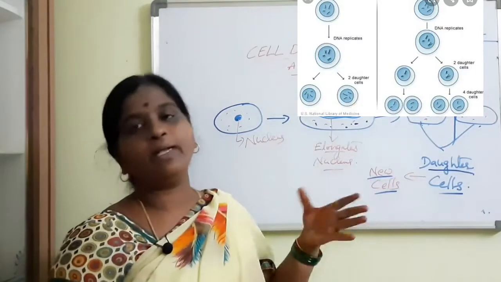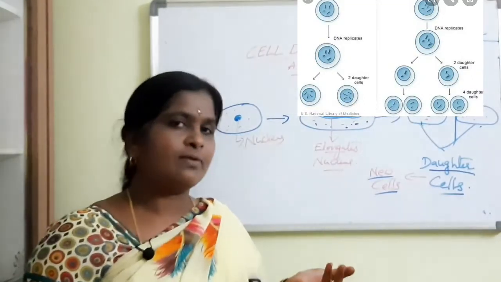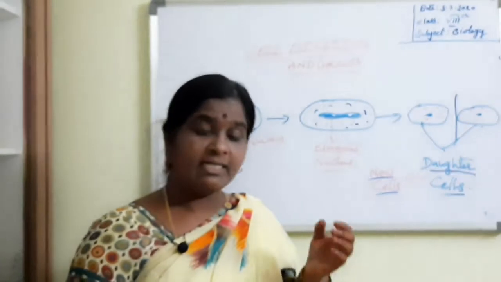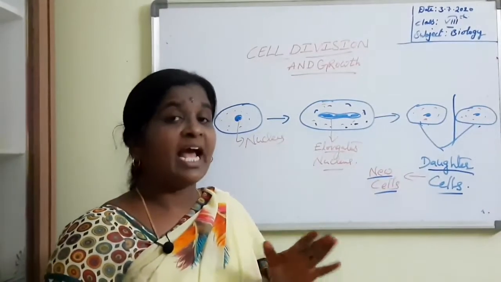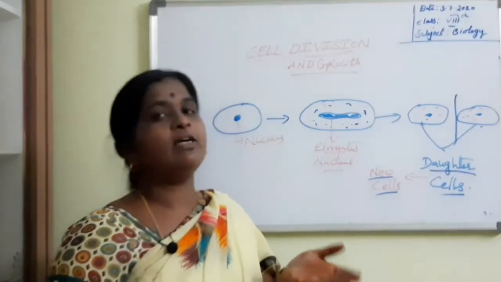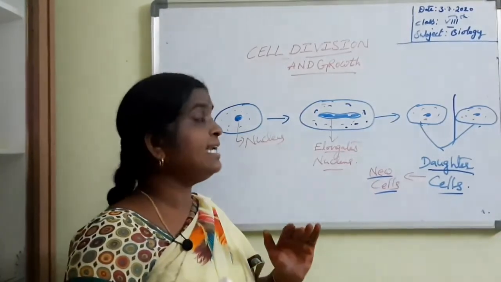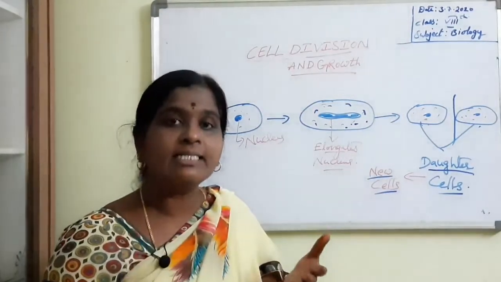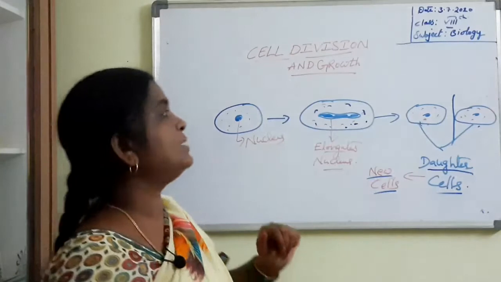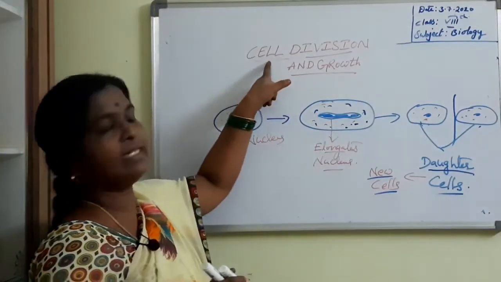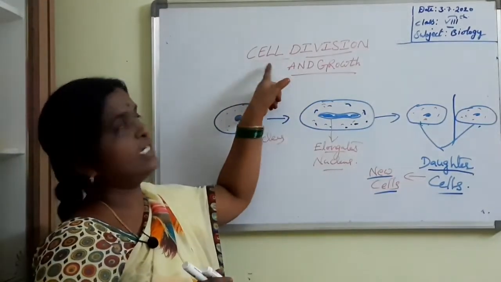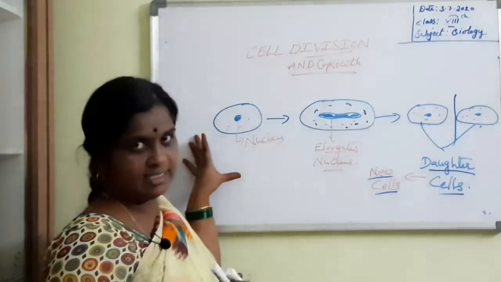See, in our human body, millions of cells die every second, and they are replaced by new cells. The dead and damaged cells are replaced by new cells with the help of cell division. This is the importance of the cell.